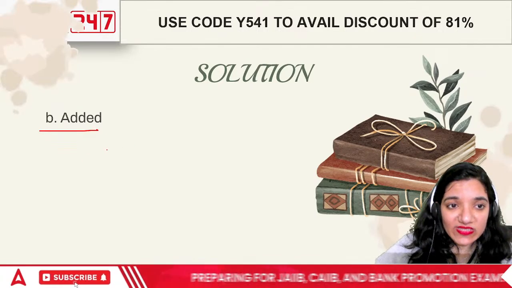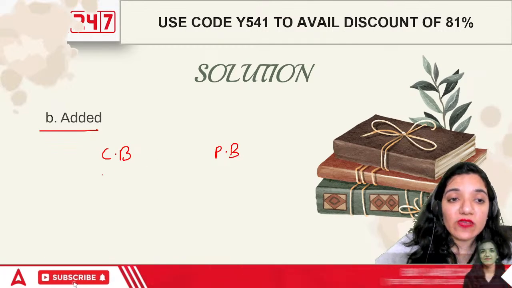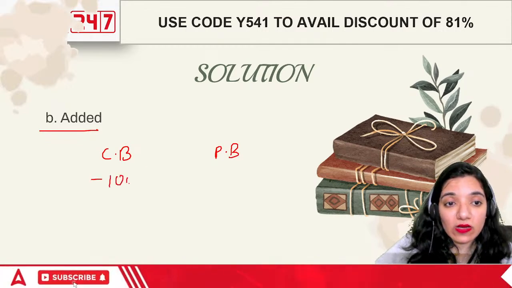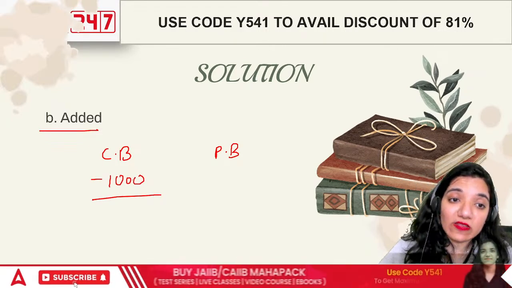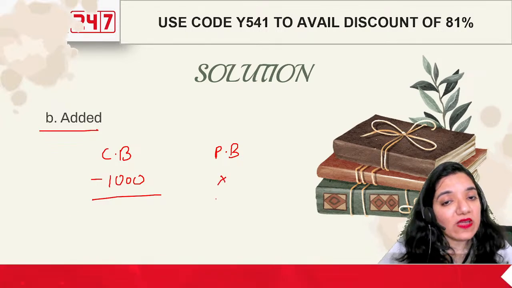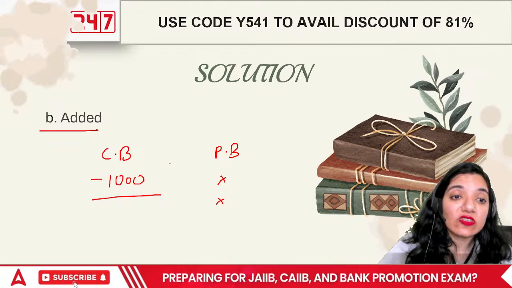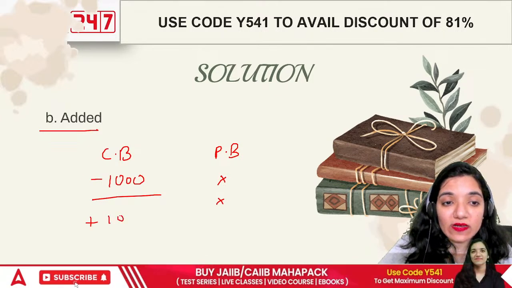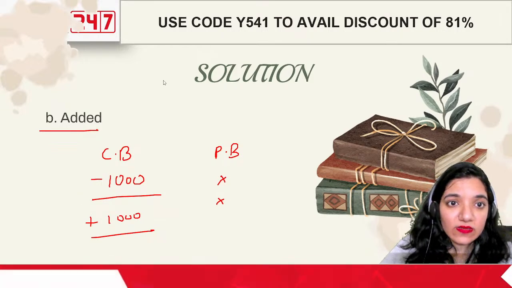The situation looks like this. One is the cash book and this is the passbook. In terms of cash book, I thought I issued a check of rupees 1000 and that particular person would have taken that 1000 rupees, but he hasn't. So the passbook said there is nothing like that, that person hasn't taken out the money. So I will have to add that 1000 again, right?